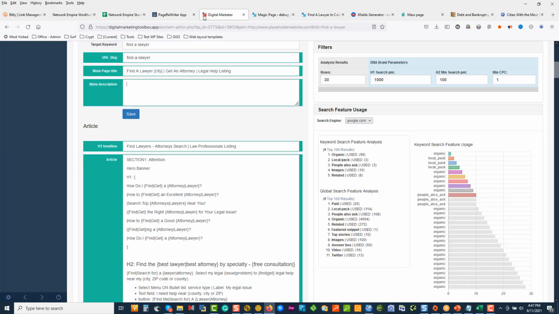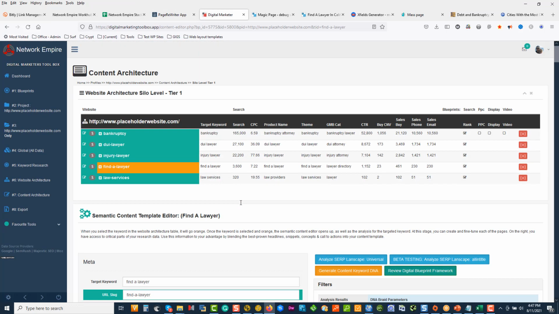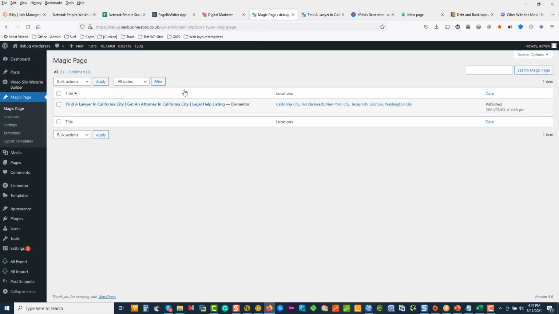Okay, so this is what I love about Digital Marketer's Toolbox. This is what I like about Magic Page. It makes my life easier.